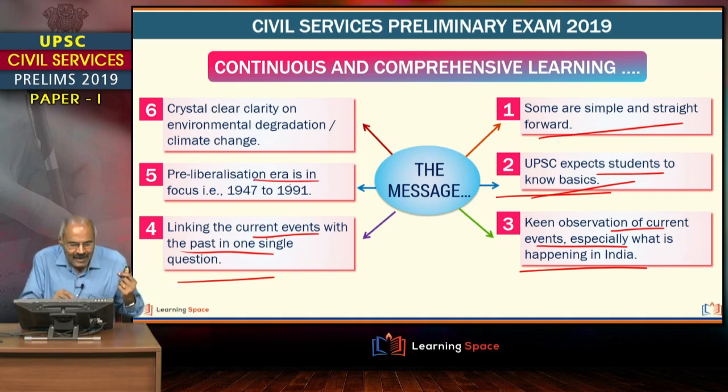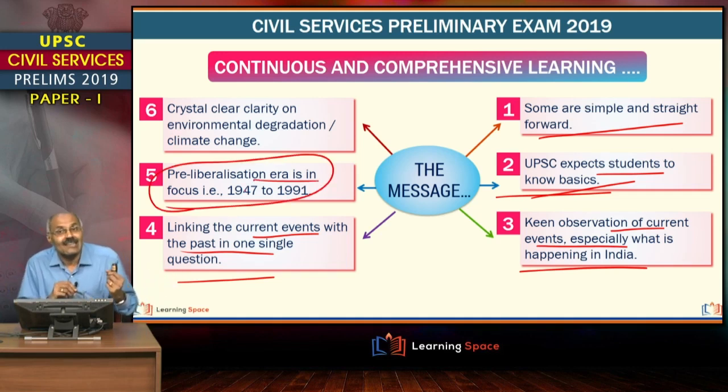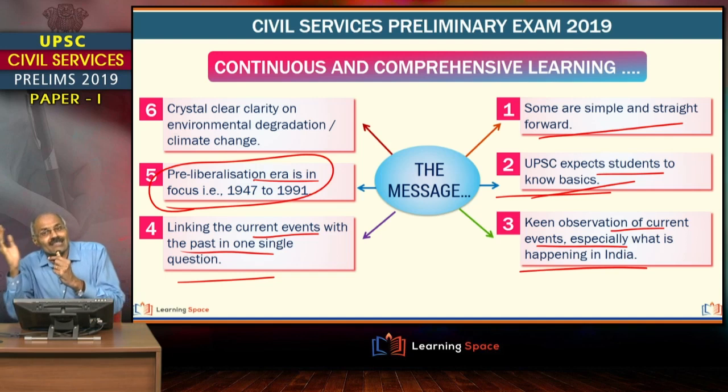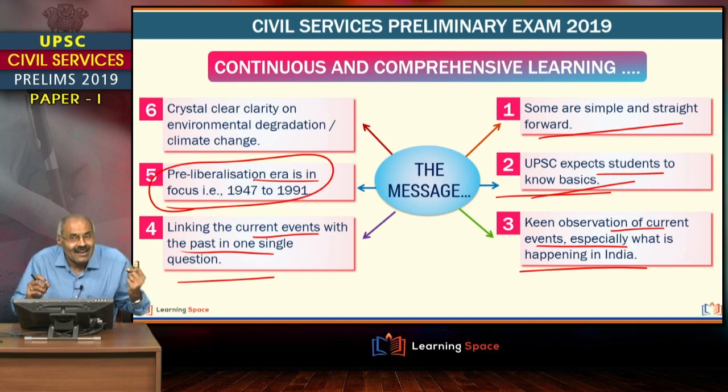Then the pre-liberalization era is in focus. Friends, normally students expect some questions from the post-liberalization era, but this time there are 3-4 questions from the pre-liberalization era. One is a question on 5-year plans, the second is with regard to coal nationalization, then service area approach and lead bank scheme. So friends, these 3 pertain to the pre-liberalization era, right?